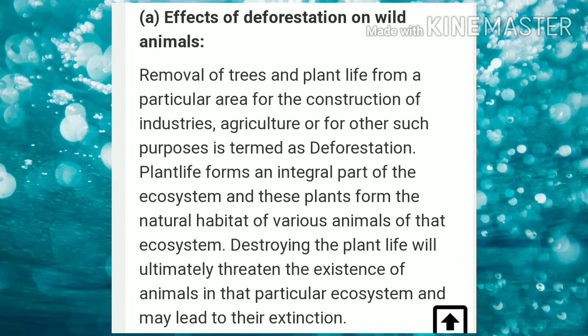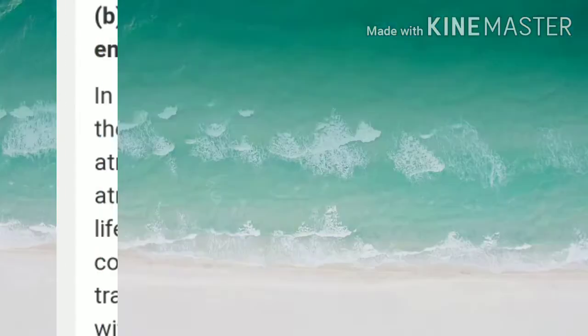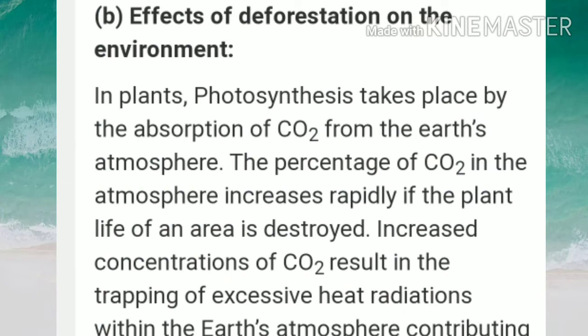Plant life forms an integral part of the ecosystem, and these plants form the natural habitat of various animals of that ecosystem. Destroying the plant life will ultimately threaten the existence of animals in that particular ecosystem and may lead to their extinction.